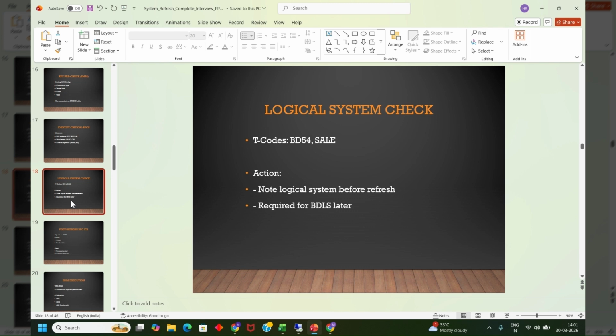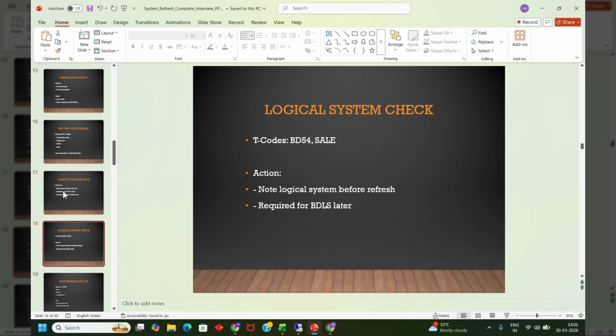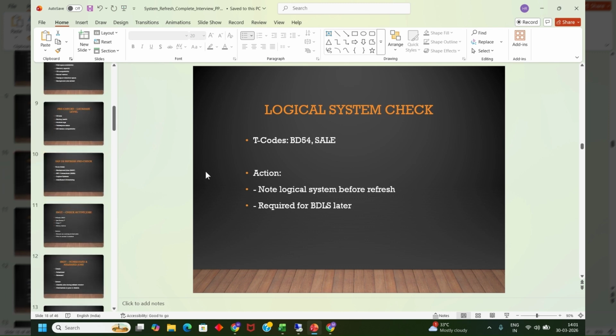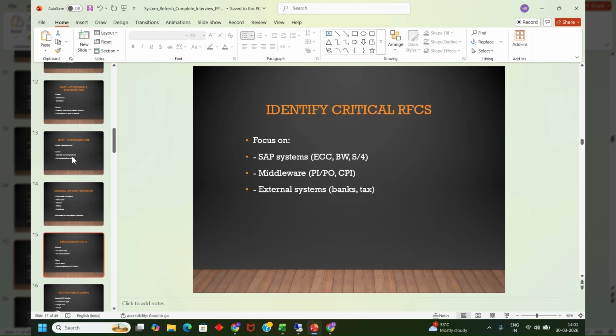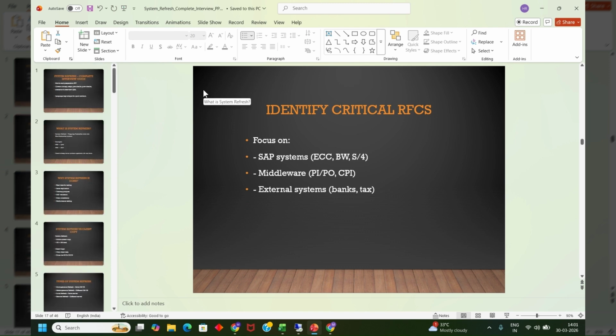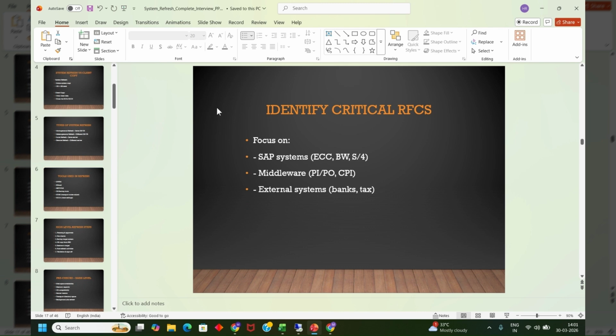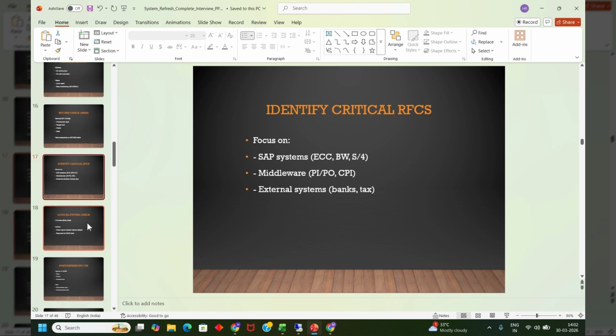I will also try to add a short video. This video has been a little long because I was trying to show the majority of things at the GUI level as well. But I will share a pointer list with the transaction codes on what all needs to be checked. In this video, we have seen what the data refresh activity means and the pre-checks. The actual execution, how it is done at the HANA database studio level, I will show you, and I will also show you the post-check things. But for now, we are stopping at slide number 18.